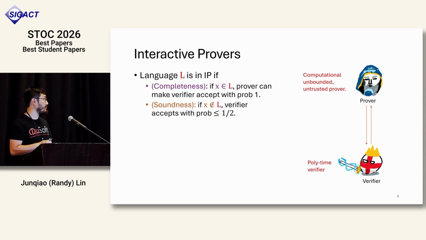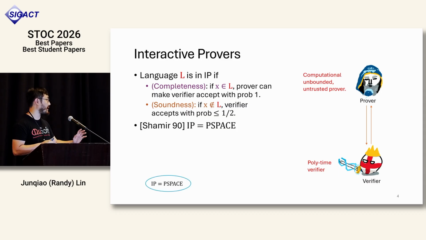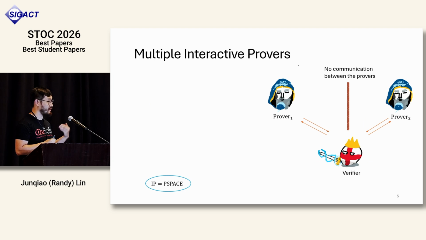It turns out we know the complexity of this. This is equal to PSPACE by a result back in the 90s. Okay, so the first question is, how do we generalize this? Well, one of the natural generalizations is something called the multiple-prover interactive proof system, where now the verifier gets access to potentially a polynomial number of provers and can do multiple rounds of interaction.